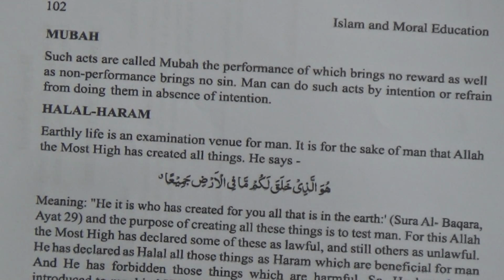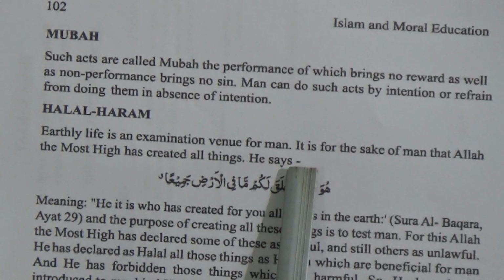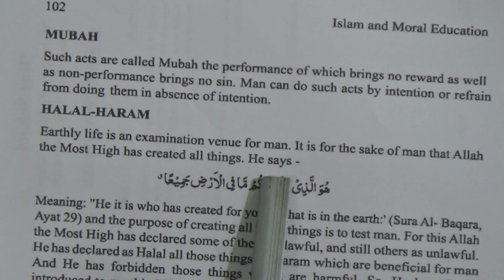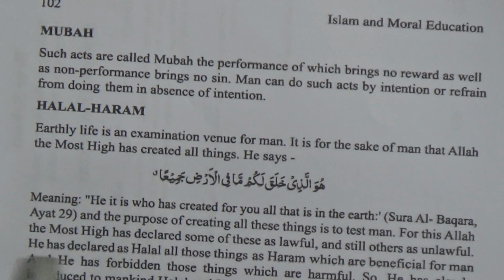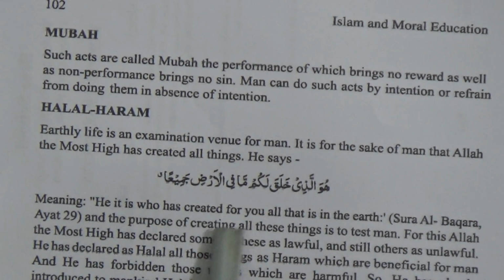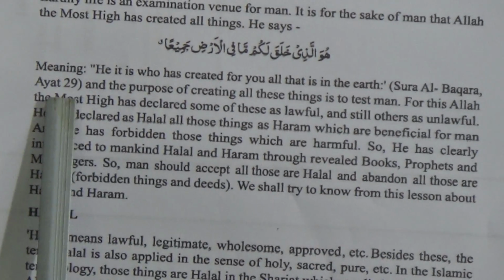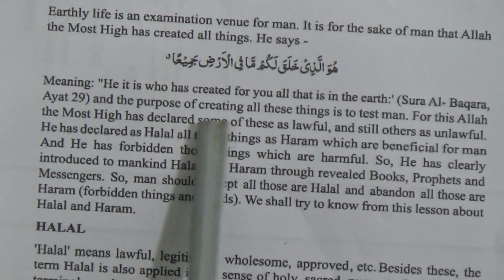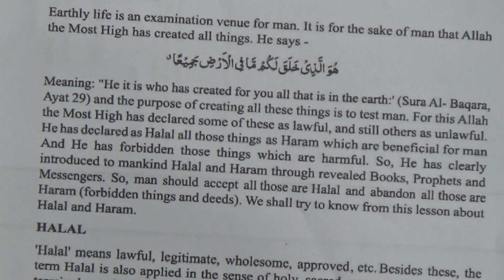Here is halal. Definition of halal: you know that earthly life is an examination venue for man. It is for the sake of man that Allah the Most High has created all things. He says, Huwallazi khalaqa lakum ma fil ardi jami'a. Meaning, it is He who has created for you all that is in the earth. Surah Al-Baqarah, verse number 29. So the purpose of creating all these things is to test man. So this whole world is a test or examination hall.